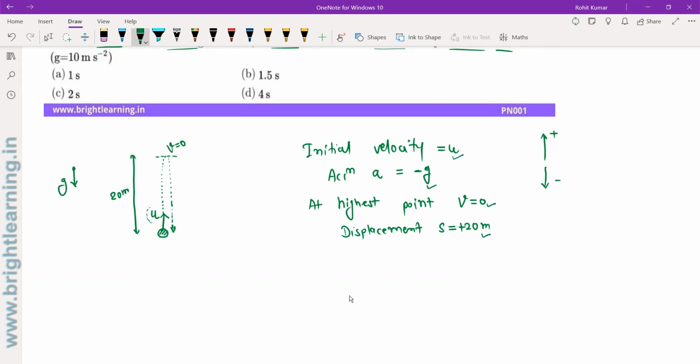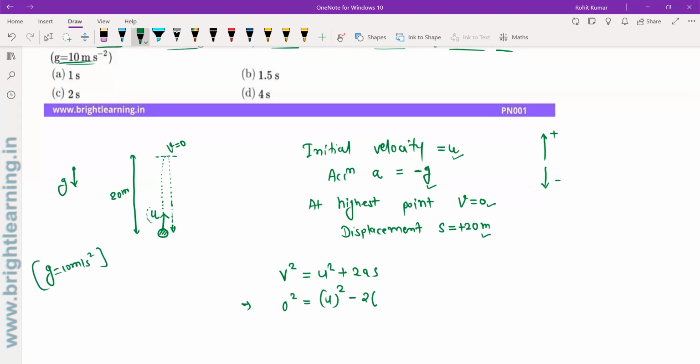So I need to find this u, and I already know acceleration, final velocity, and displacement. To find u, I can use the third equation of motion, which is v square equal to u square plus 2as. We already know that v is 0. u we are trying to find. a is minus g, and I can use the value of g to be 10 meter per second square because it is already provided in the question.